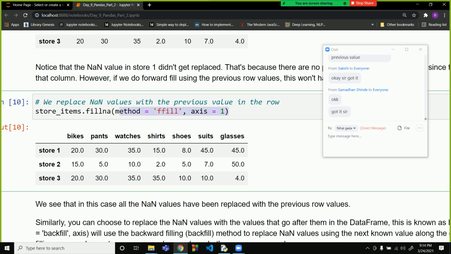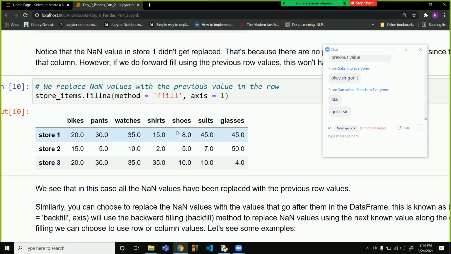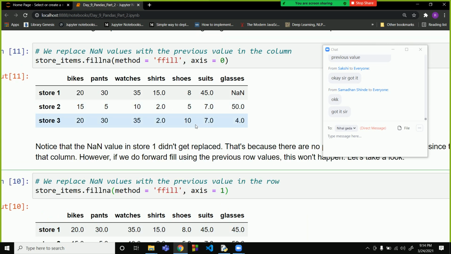Okay, sir. So you can do this, but it is just useless because it does not mean anything. This does not have any sense. You will use the column-wise fill every time.